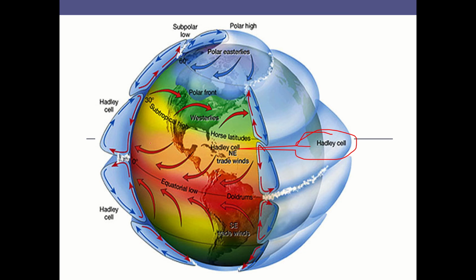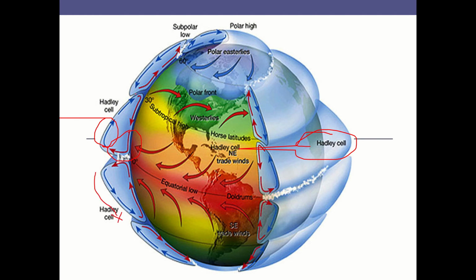Okay, so maybe now you must have got the idea. This image is more self-explanatory. You can see the red lines are the hot air and the blue is the cold air. The hot air rises up, some of it is deflected towards the north and some of it is deflected towards the south.